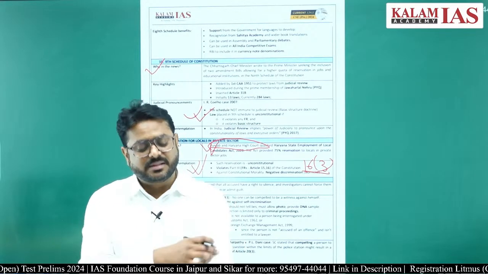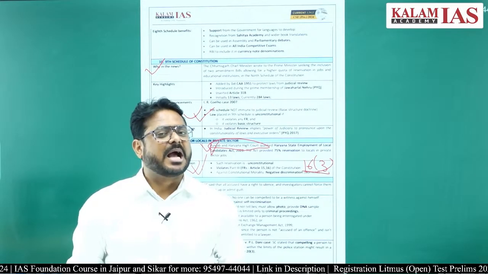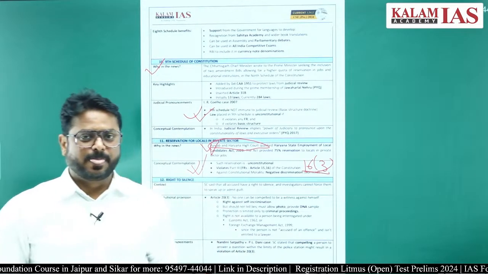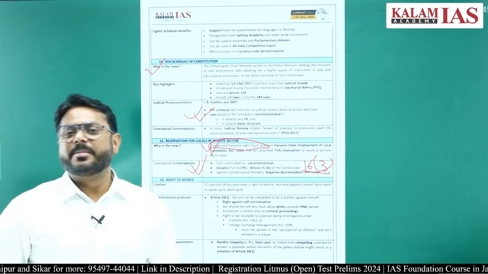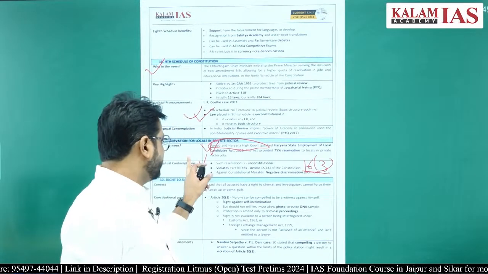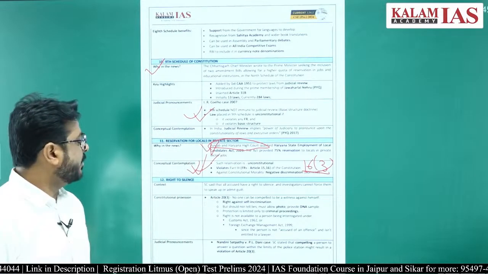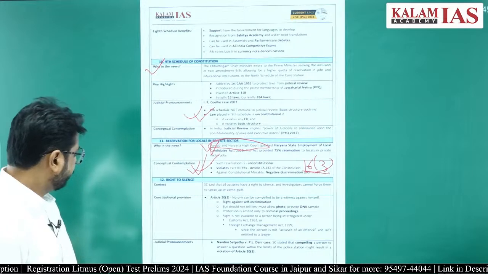Article 15 says that there cannot be any kind of discrimination on the basis of race, religion, caste, sex, place of birth, right? And Article 16 says that there cannot be discrimination in employment on the basis of race, religion, caste, sex, place of birth and descent. So that is there. The Punjab and Haryana High Court had said it is unconstitutional in nature.